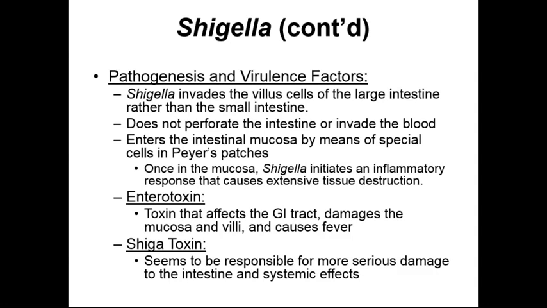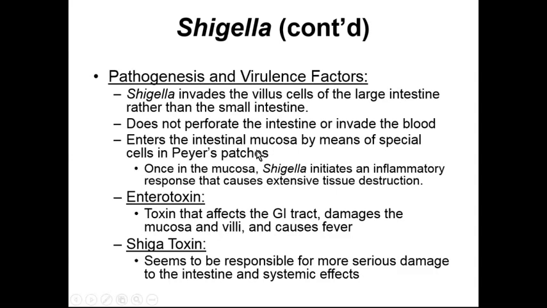If we look at how Shigella causes infection, or the pathogenesis or virulence factors in Shigella, we find that Shigella is going to invade the villus cells of the large intestine, those cells that have the villi within our large intestine rather than the villi cells of the small intestine. So if we look at how it gets in, it's going to focus preferentially on infecting the colon, not the small intestine. It will not perforate the intestine or invade the bloodstream, so it's going to remain within our intestinal tract, thankfully. It's capable of entering and infecting our intestinal mucosa by entering through the Peyer's patches.